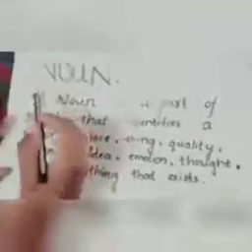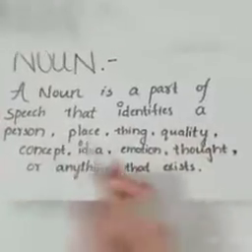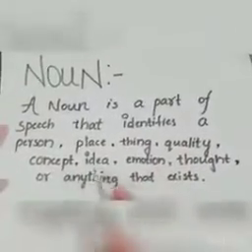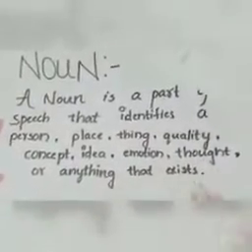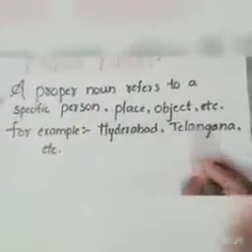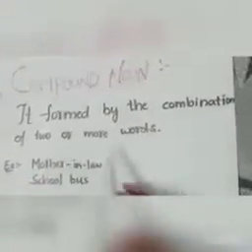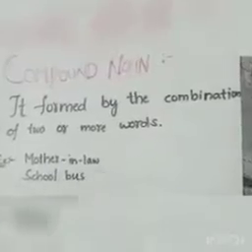Now I am going to tell about types of nouns. Noun. A noun is a part of speech that identifies a person, place, thing, quality, concept, idea, emotion, thought or anything that exists. Proper noun refers to a specific person, place, object, etc. For example, Hyderabad, Telangana. Compound noun. It is formed by the combination of two or more words. For example, mother-in-law, school bus.